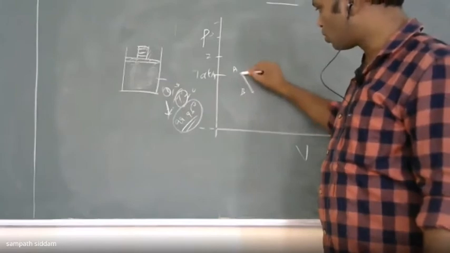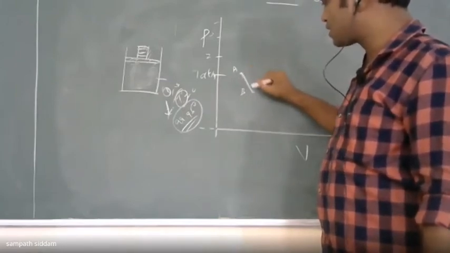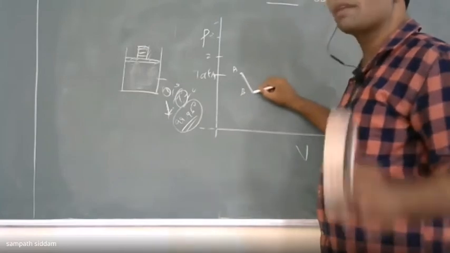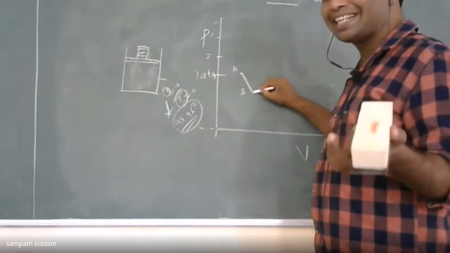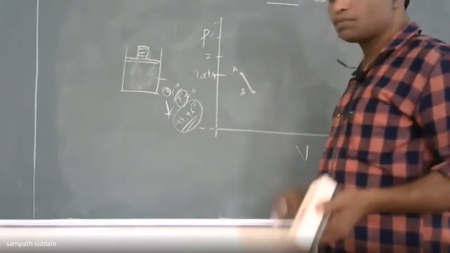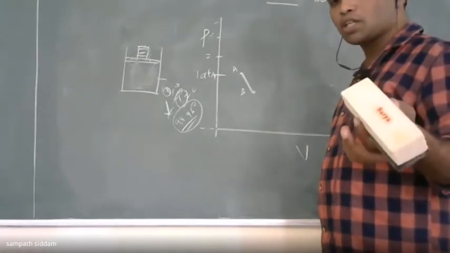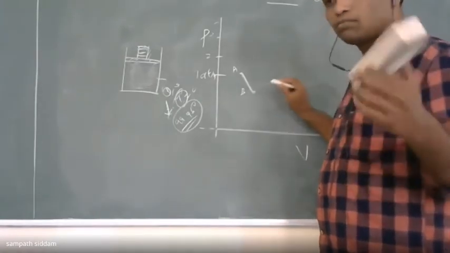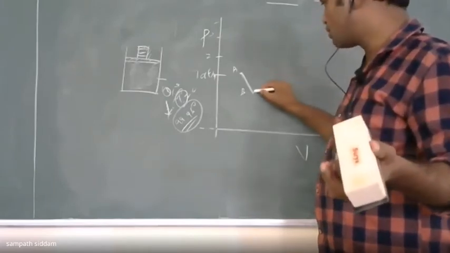I have to drop the pressure to where the liquid starts converting into vapor. That is the latent heat of fusion, which I told you, or in the properties which I told you, the saturation, the liquid saturation zone.